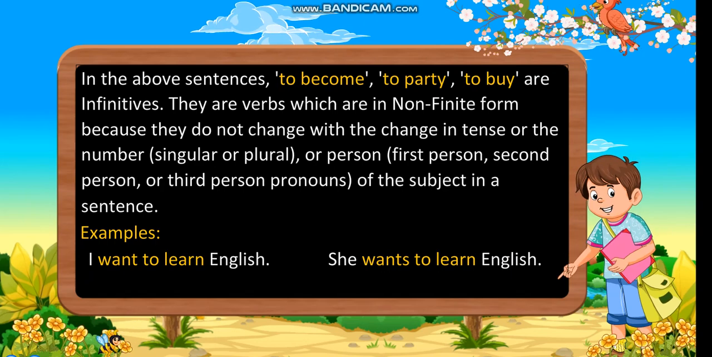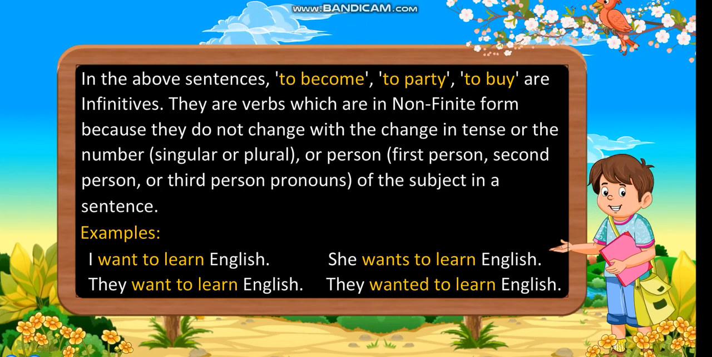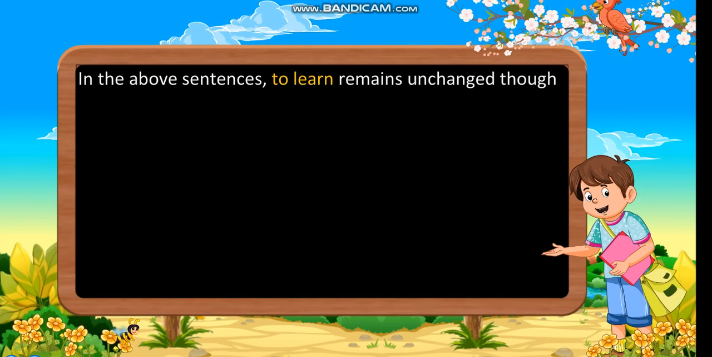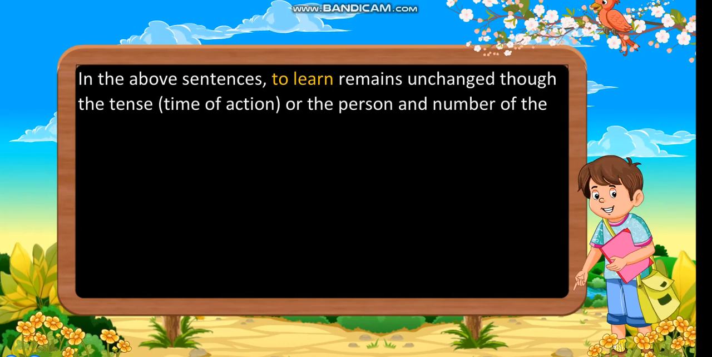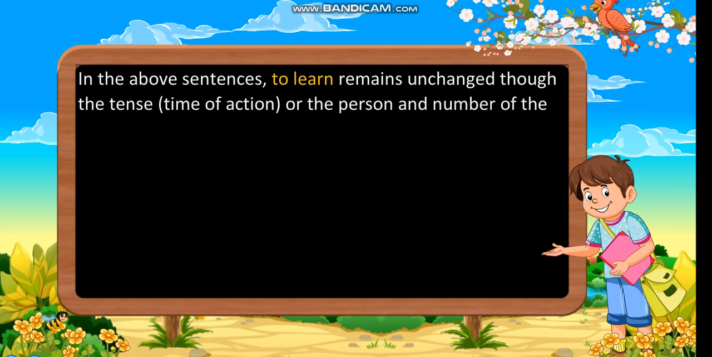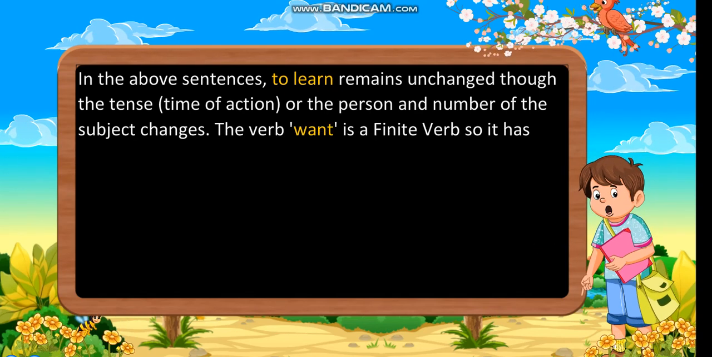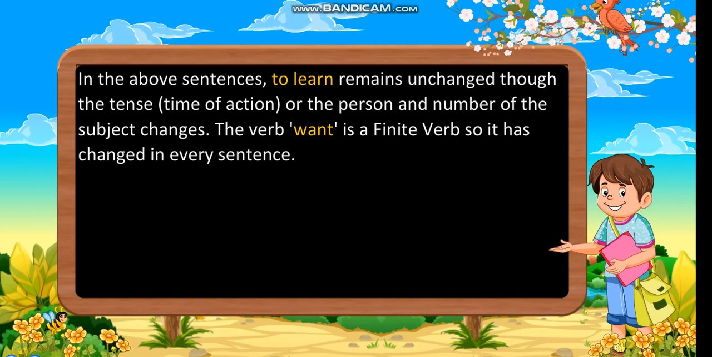Examples: I want to learn English. She wants to learn English. They want to learn English. They wanted to learn English. In the above sentences, to learn remains unchanged, though the tense, time of action, or the person and number of the subject changes. The verb want is a finite verb, so it has changed in every sentence.